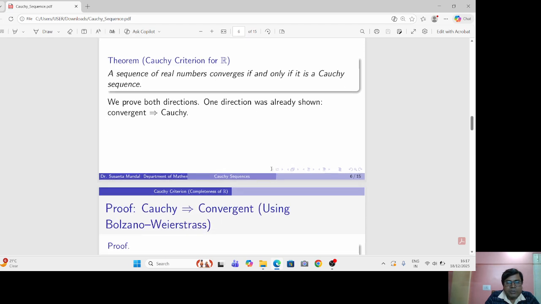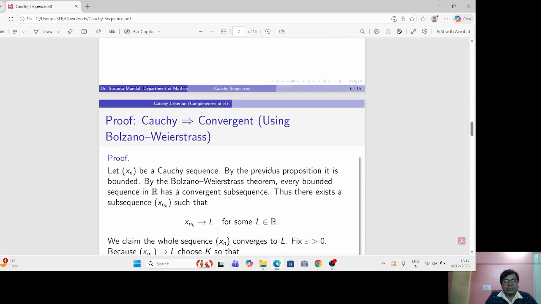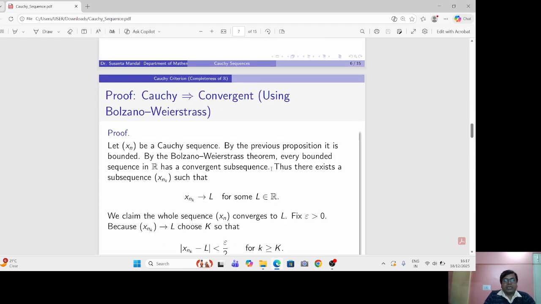To prove this, we will use the Bolzano-Weierstrass theorem. Here xn is a Cauchy sequence, so it is a bounded sequence, and by the Bolzano-Weierstrass theorem, every bounded sequence in R has a convergent subsequence.